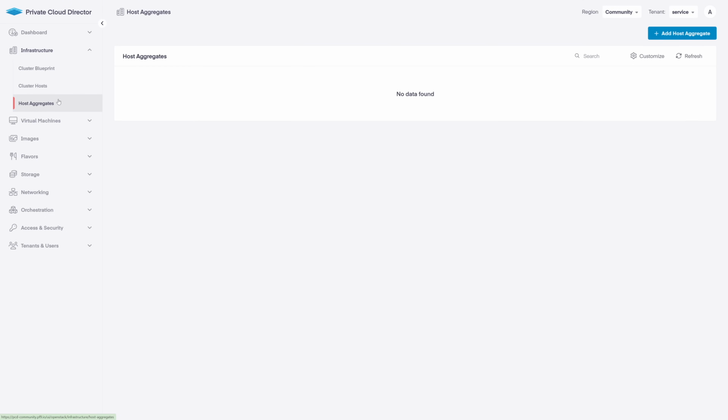Under host aggregates on the left, I don't have anything defined. Host aggregates allows you to create smaller collections of hosts that have different features. Say, for example, you had hosts that had GPUs in them. You could create an aggregate of those hosts that have just GPUs to target workloads specifically at those hosts.